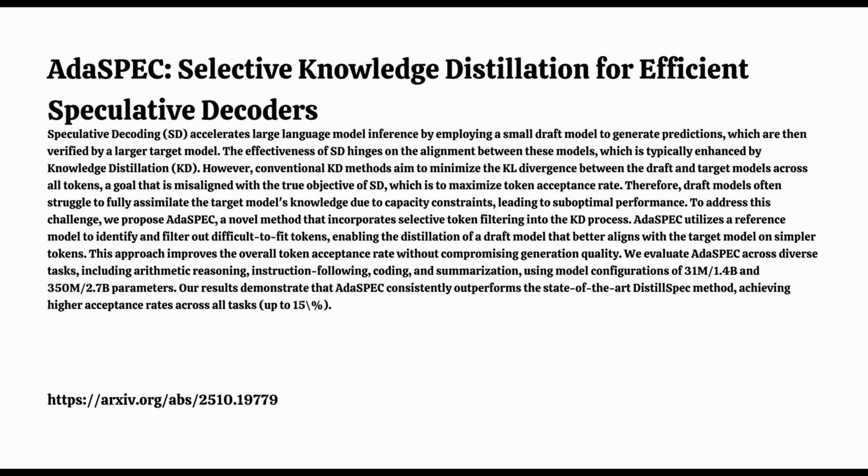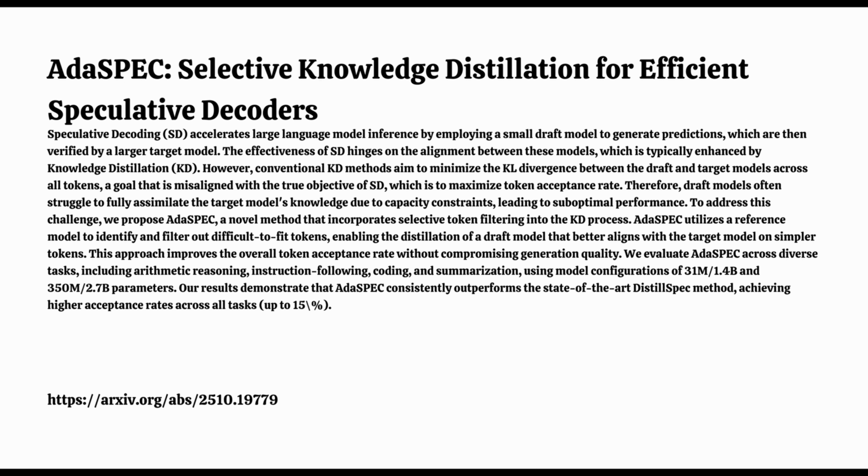But it all comes down to how good the little draft model is. You mean how often its suggestions are actually accepted by the big model? That's it. We call that the token acceptance rate, alpha. If the draft model keeps getting it wrong, the target model rejects the suggestions and has to generate the old-fashioned slow way. Then you lose the speed advantage. So the whole game is making that draft model a really good predictor of the target model, maximizing that alpha. That's the challenge AdaSPEC is designed to tackle. How do you get that alignment right? Especially when the standard ways might not be optimal.